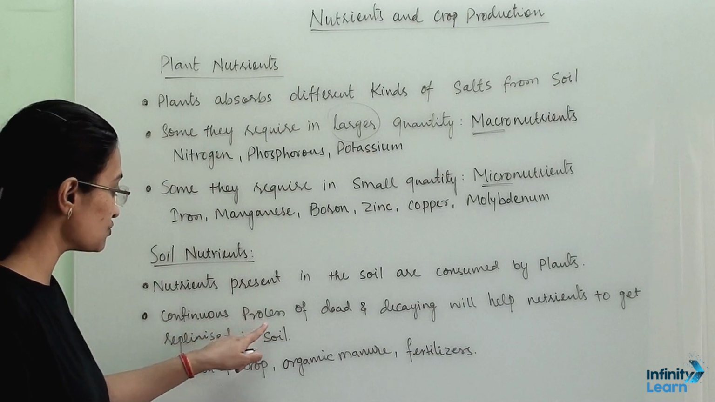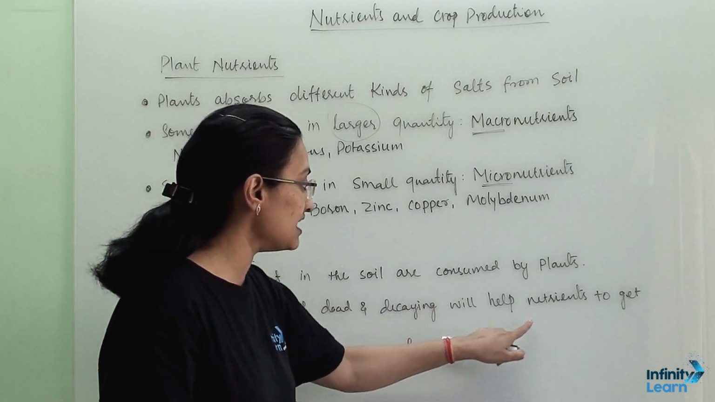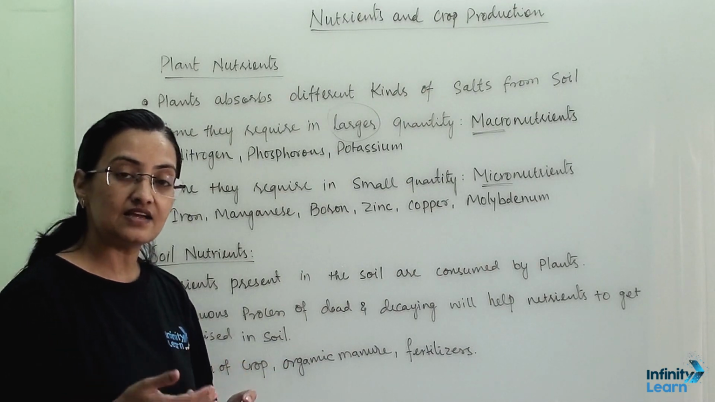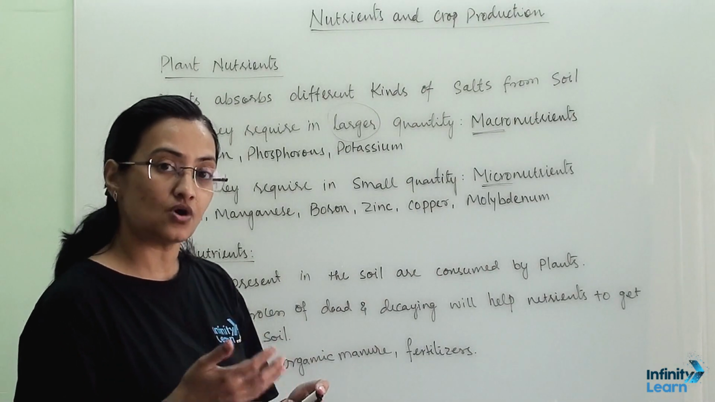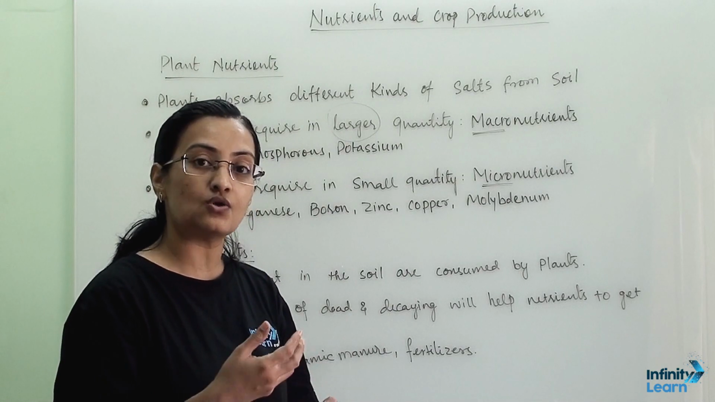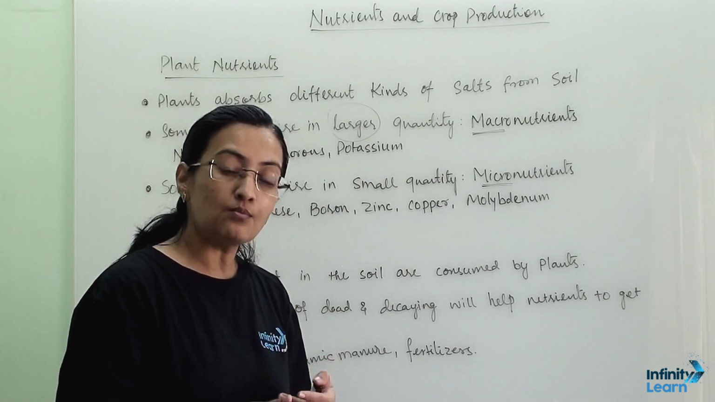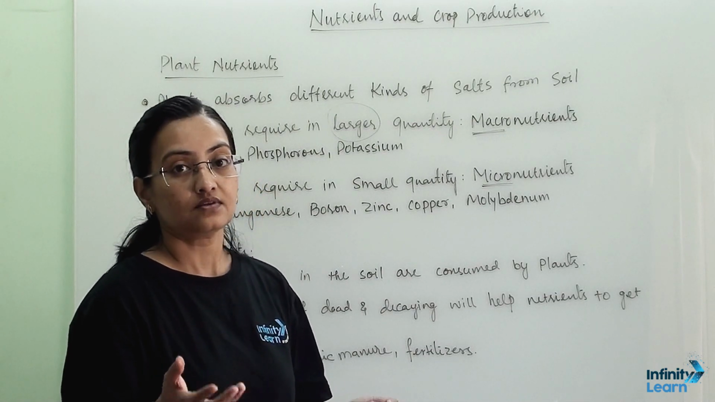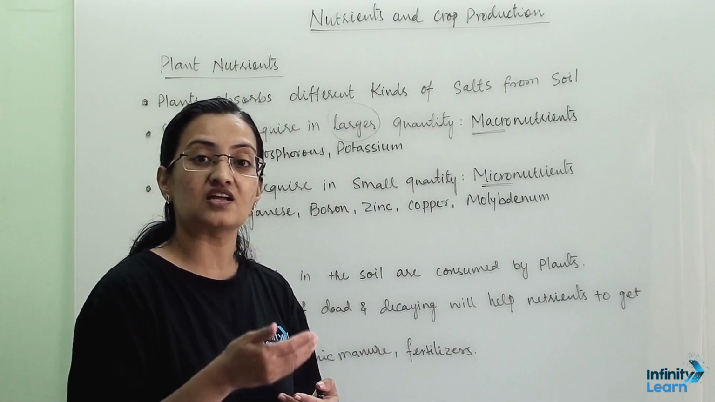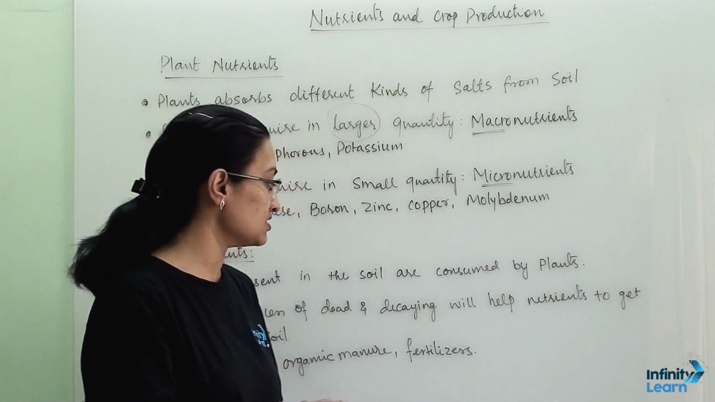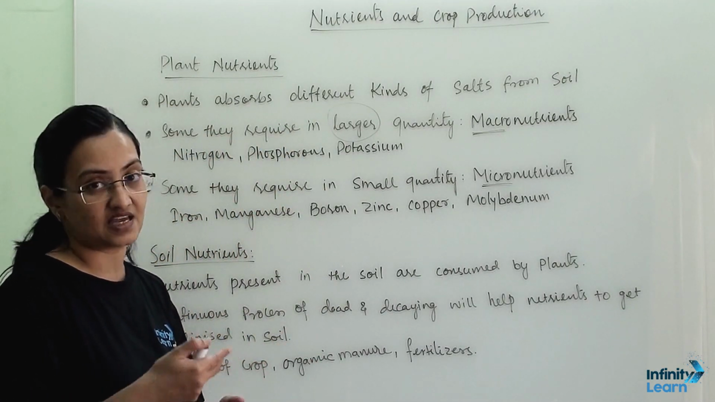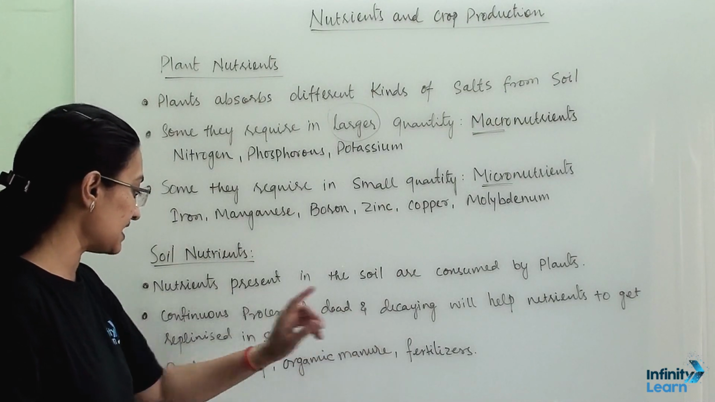The continuous process of dying and decaying helps nutrients get replenished in the soil. Dead leaves and decaying matter, this organic matter, get mixed with the soil. They get decomposed and liberate all the nutrients again to the soil. So the soil will again transfer these nutrients to the plant. This is one of the natural processes by which soil replenishes itself with dead and decaying material.